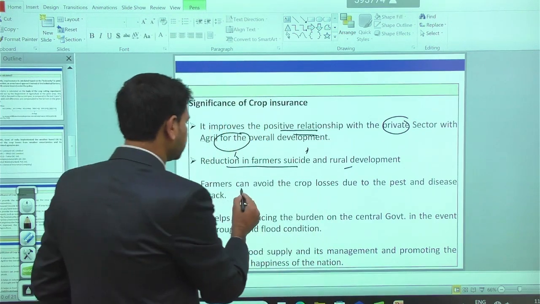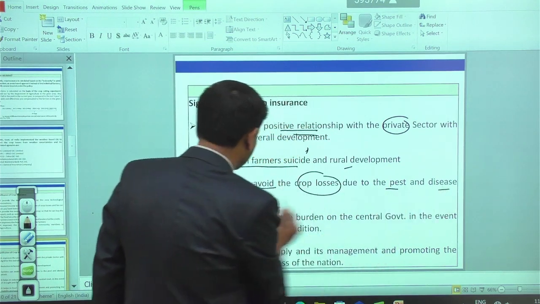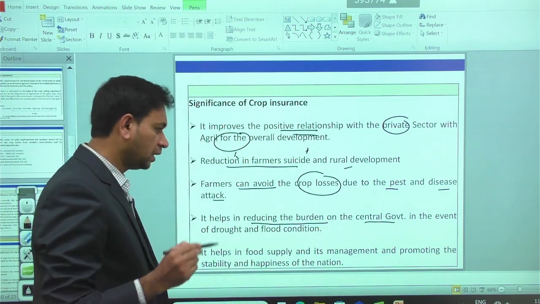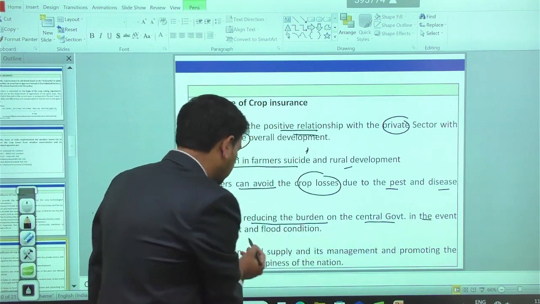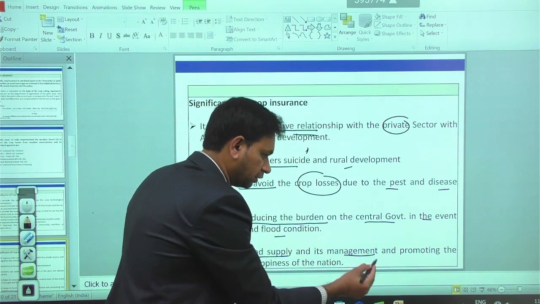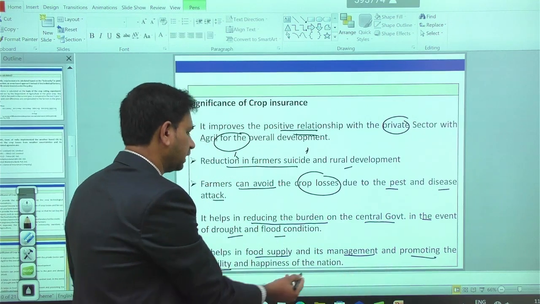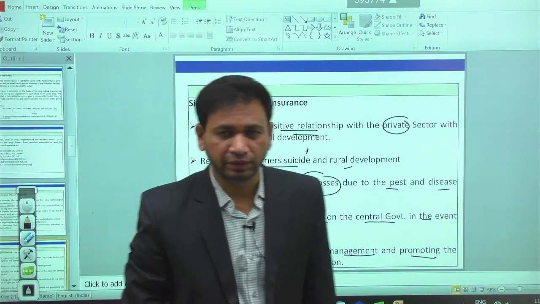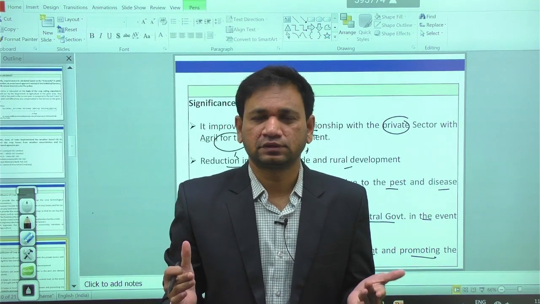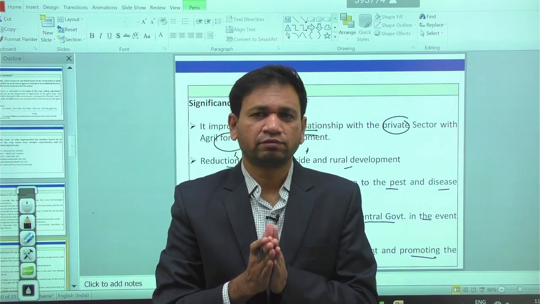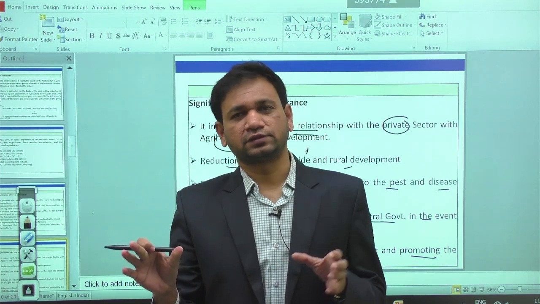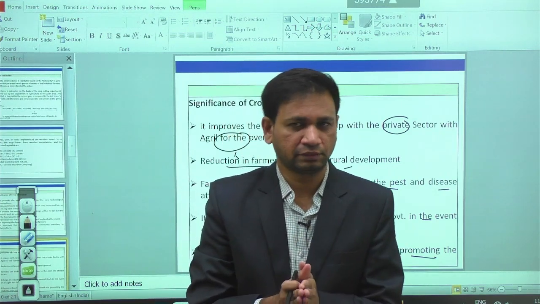Then farmers can avoid crop losses due to pest and disease attacks. It helps in reducing the burden on the central government in the event of drought and flood conditions. It helps in food supply in the APMC market and management of food, promoting the stability and happiness of the nation. Whenever you have a good supply of food articles in society, the happiness of the nation will be greater. So with the help of this service, overall a win-win situation is possible for the producer as well as the consumer in the Indian economy.